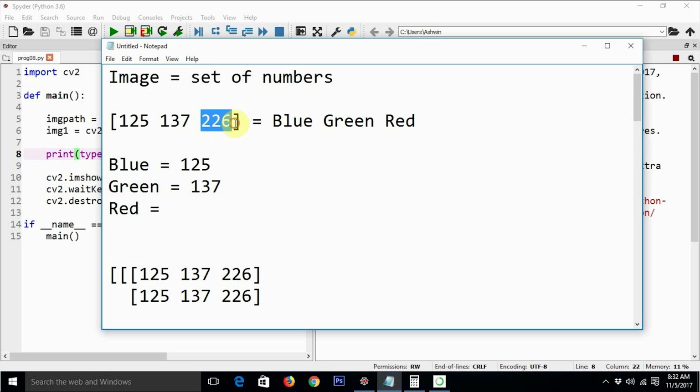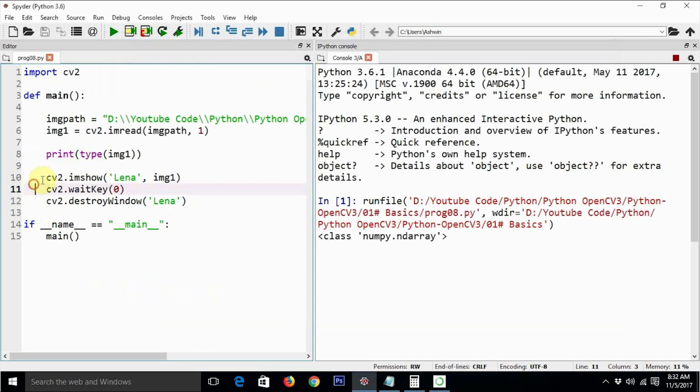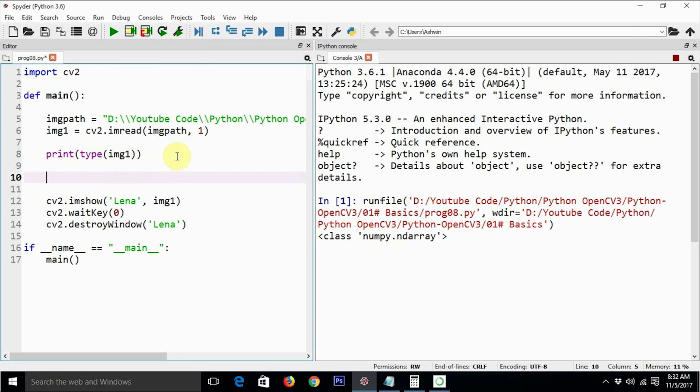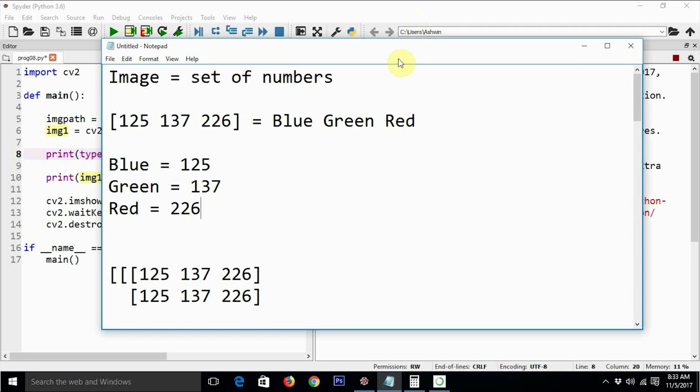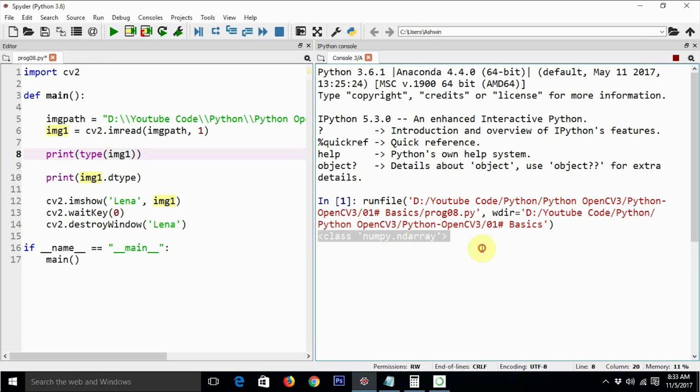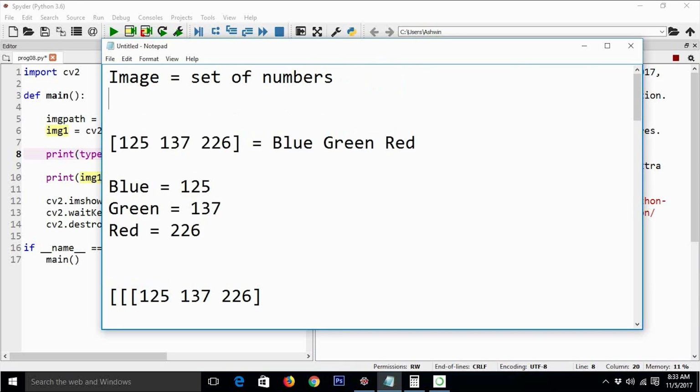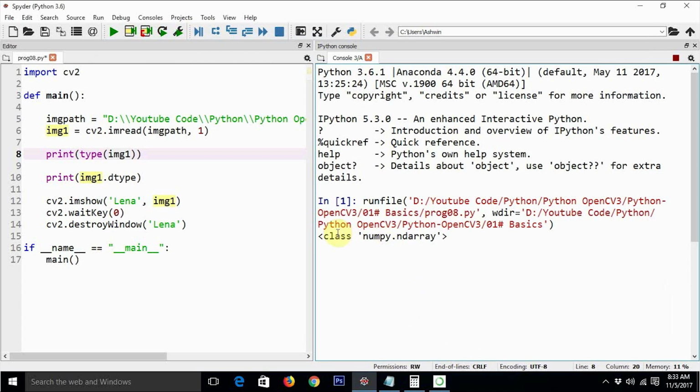and red is 226. Now there is another property of this thing: print the type of img1. We understood what type of variable img1 is, but we know that this is not a single data type. This is a composite data type, a collection of tuples, and it is numpy.ndarray. numpy.ndarray stands for n-dimensional array. It's a composite data type. Let me copy it.